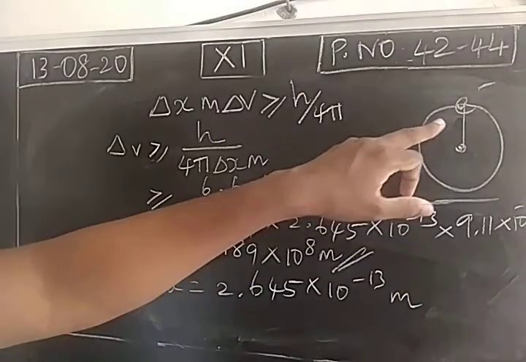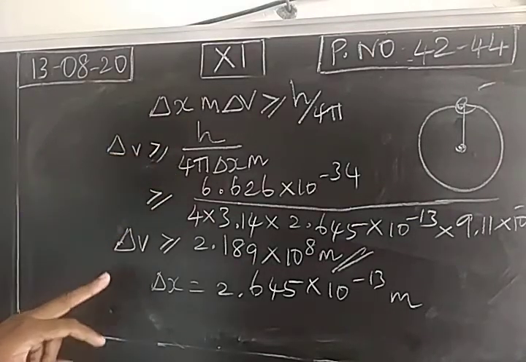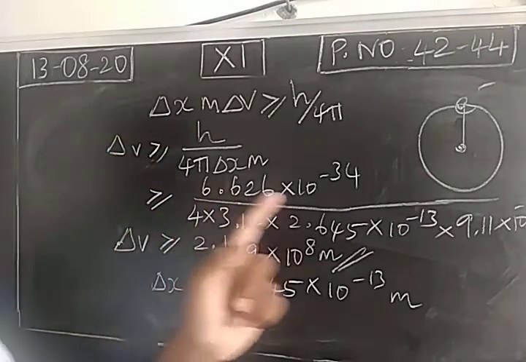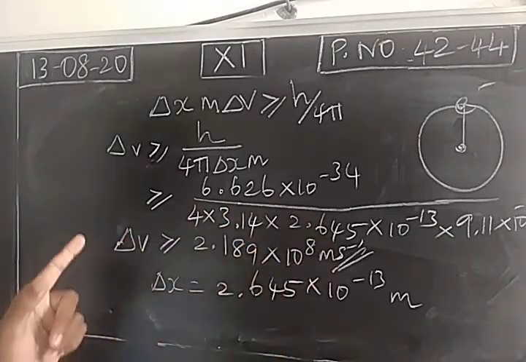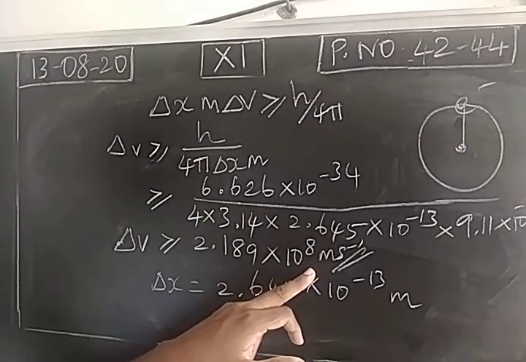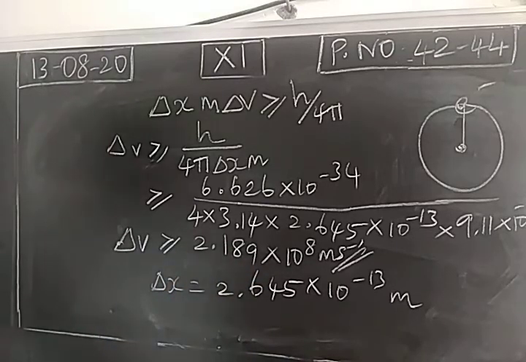So for an electron in the hydrogen atom, we find the uncertainty in position and the uncertainty in velocity. Now the velocity is in terms of 10 power 8. So this is approximately equal to the velocity of light. What is the velocity of light? 3 into 10 power 8 meter per second. So for an electron in hydrogen, we have obtained the uncertainty in velocity as 10 power 8 meter per second, approximately 3 into 10 power 8 meter per second.